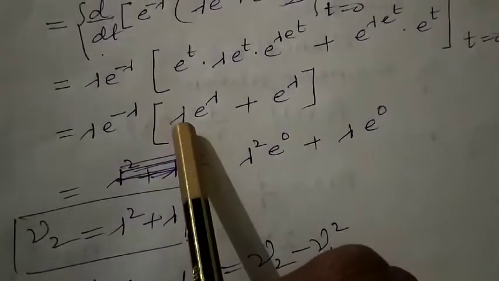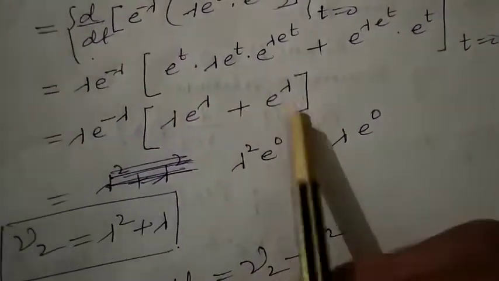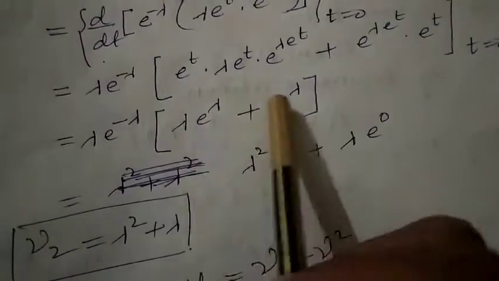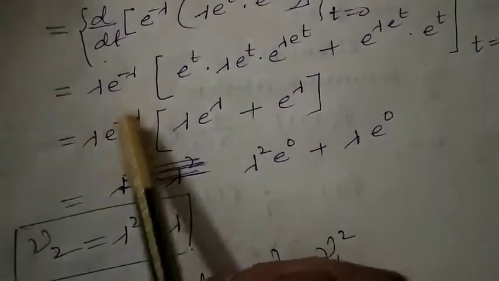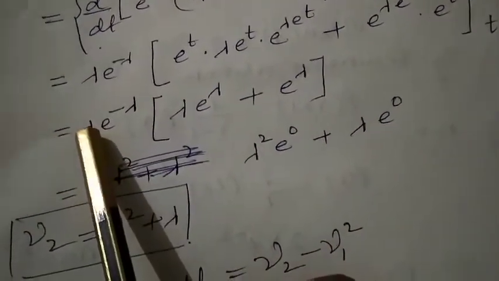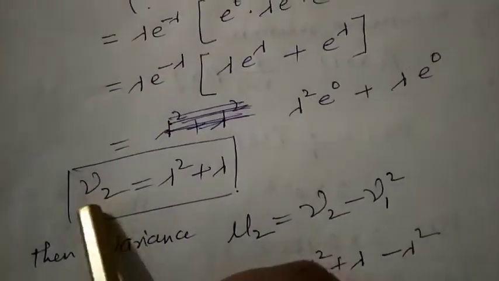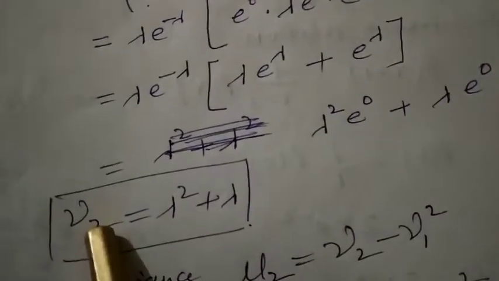Now at t equal to 0 we obtain lambda e to the power lambda plus e to the power lambda, and now e to the power lambda and e to the power minus lambda neutralize each other. Now after multiplying lambda inside the bracket we obtain lambda square plus lambda. This is nu2, the second moment about origin.